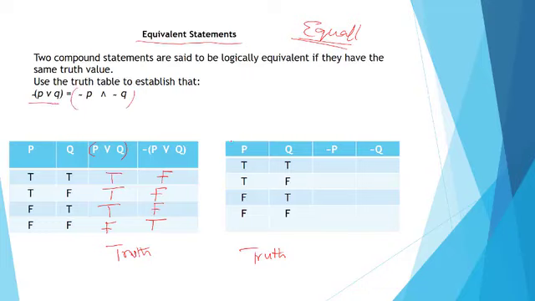Now let's come to this other table and see if what we have here will be what we have at the final value. Now we've gotten the value of this. Now let's check for this. This is true. This is okay. True, false, false, true. So the negation of true here is false. The negation of true here is false. The negation of false is true, and the negation of false is true. Now to Q and its negation, this is true, so this becomes false. This is false. This becomes what? True. This is true, so this becomes false. This is false, so this becomes true. This becomes true.